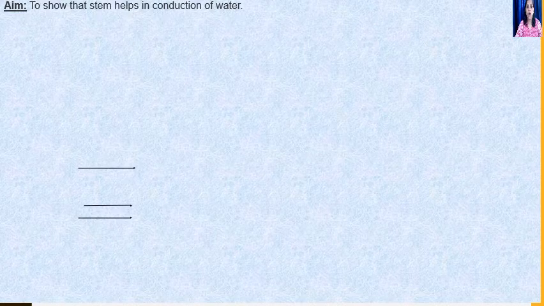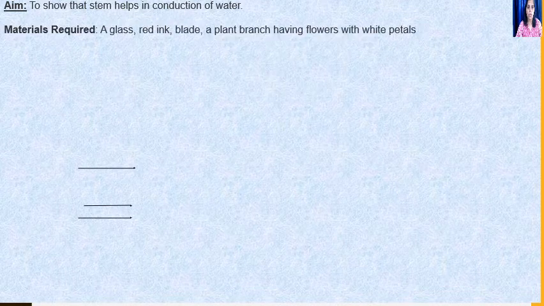Now see how you have to write the activity so that it will become easy for all of you to learn and all of you to write. What is the aim? Why are we doing this activity? To show that stem helps in conduction of water. What all the materials required? We need a glass, red ink, blade, a plant branch having flowers with white petals.